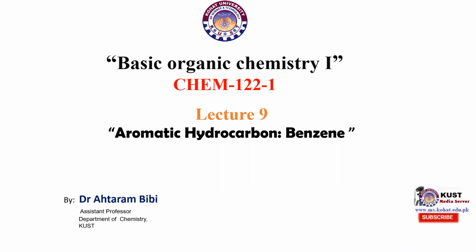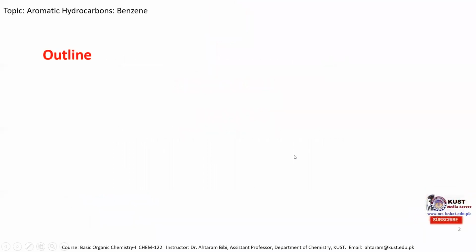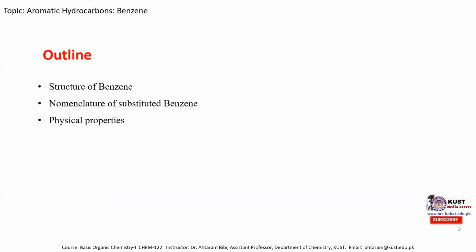We have started the aromatic hydrocarbon chapter and today's lecture is about the first, earliest aromatic hydrocarbon, benzene. The outline of today's lecture includes the structure of benzene and the nomenclature of substituted benzene, which will include monosubstituted benzene, disubstituted benzene, as well as polysubstituted benzene. We'll discuss the physical properties of benzene, and at the end I will talk about various preparation methods of benzene.